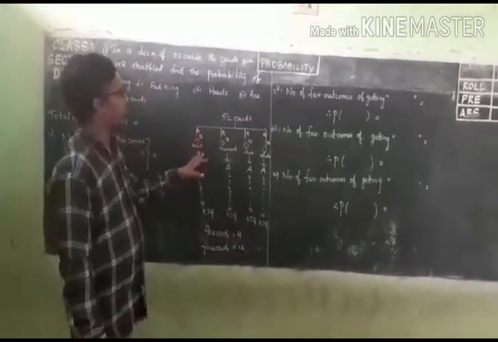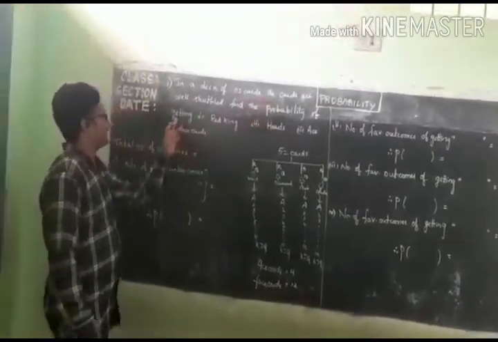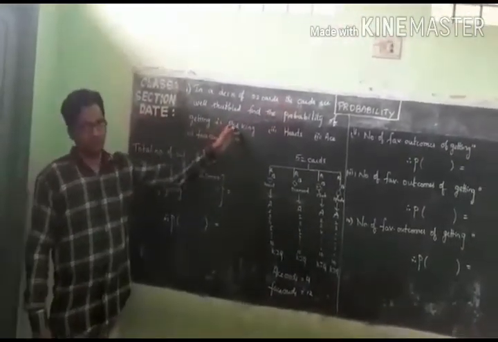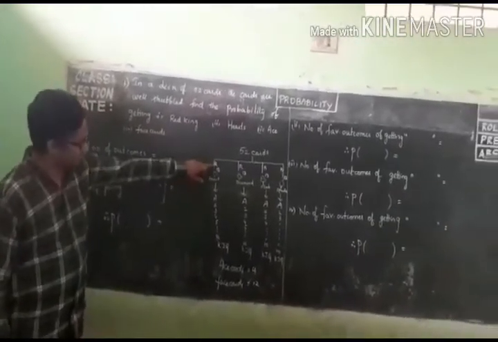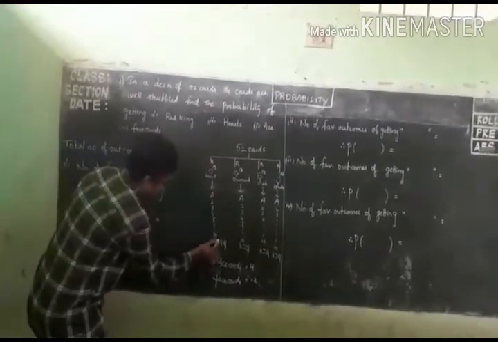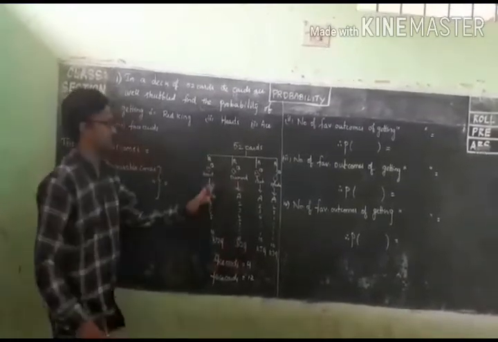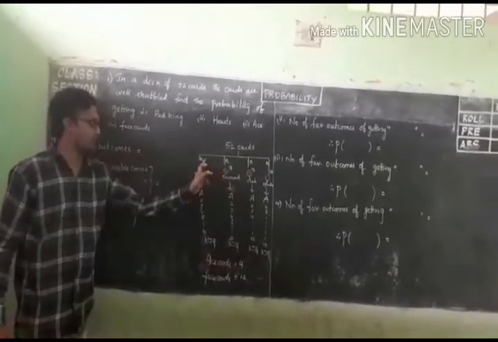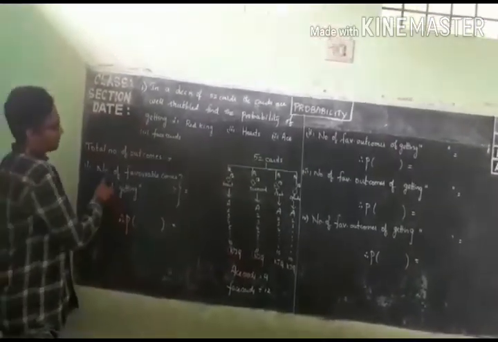Now let us see the problem. You should find the probability of getting a red king. So where is the red king? Go through the cards. Red, and king: how many red kings are there? Only 2. That is the number of favorable outcomes.